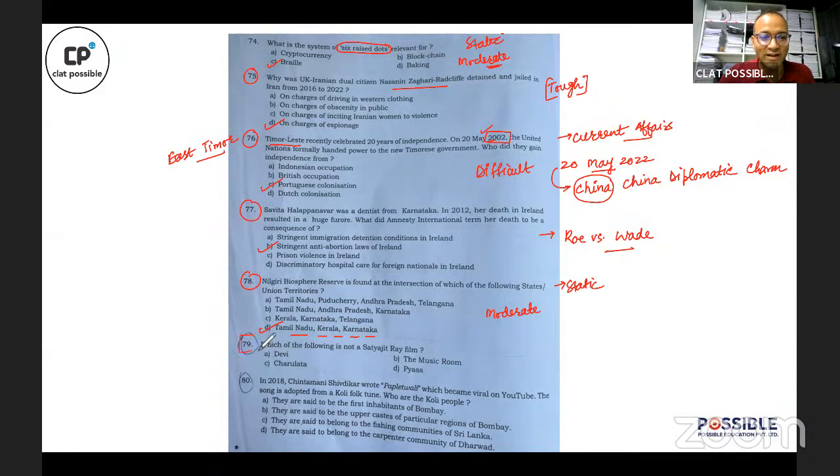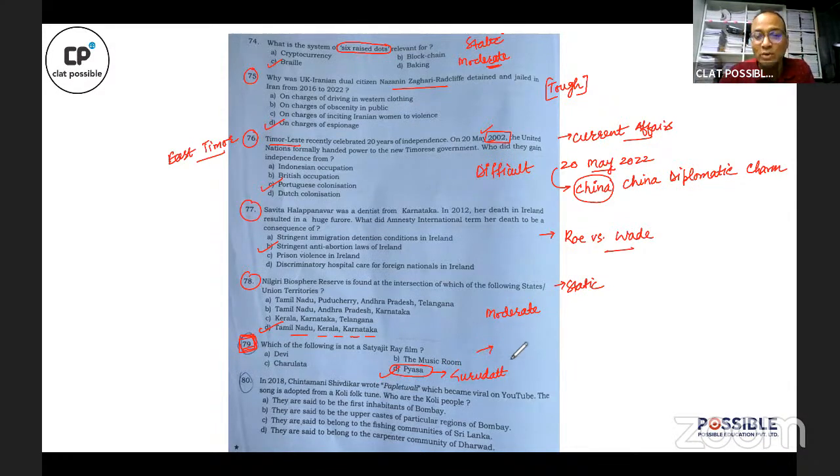Question number 79. Wow. This is one question which changed my opinion about this paper. And this is a question which only a true cinema lover, a true Satyajit Ray lover would be able to answer. Because even if you are not aware about Satyajit Ray and his filmography, I think some of you would be aware that Pyasa is a masterpiece by Guru Dutt, not by Satyajit Ray. So this is the correct answer, Pyasa. But how do I rate this question? I would rate it as an interesting question.